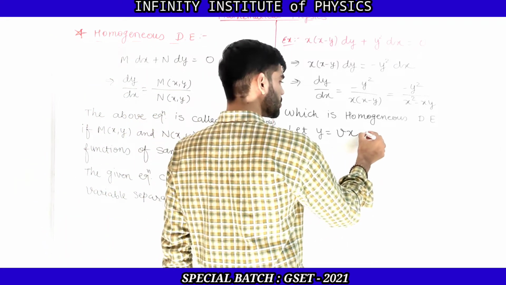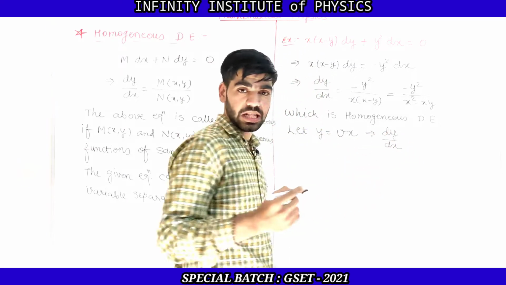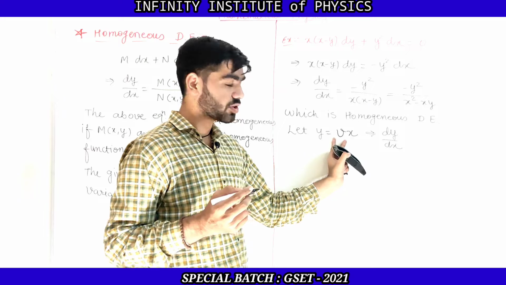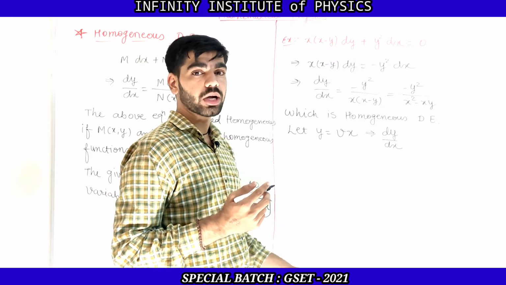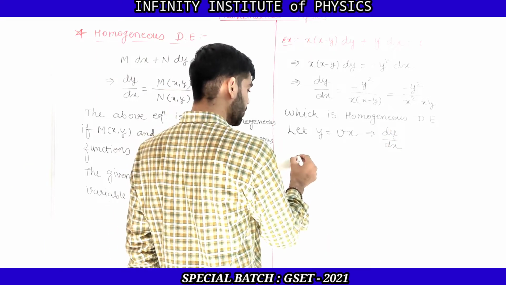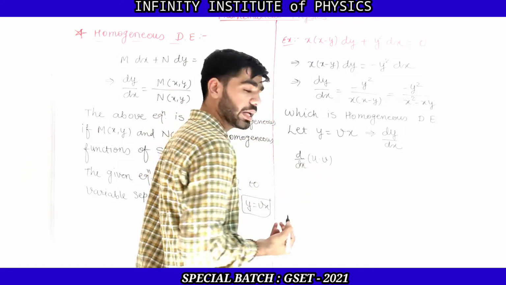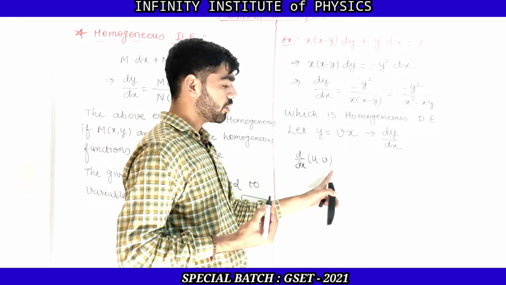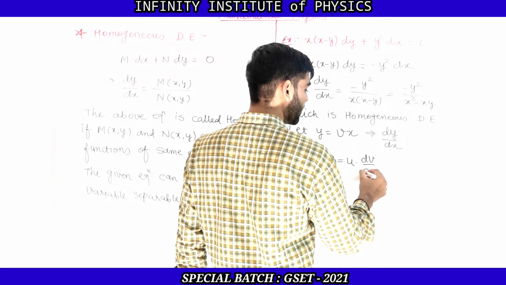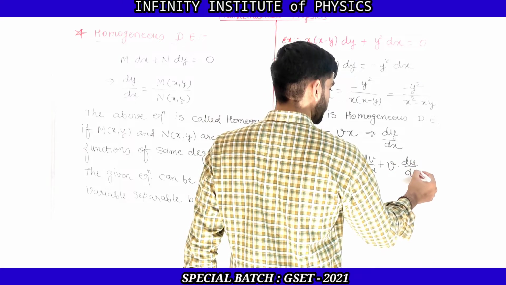Now what will be the value of dy by dx? v is also a function of x, and here x is already in multiplication, so these two are functions of x. So now we need to apply the product rule to find the differentiation of vx. What do we mean by the product rule? Whenever we have a product of two functions u into v, then the differentiation of u into v can be found by u as it is into differentiation of v with respect to x plus v as it is into differentiation of u with respect to x.